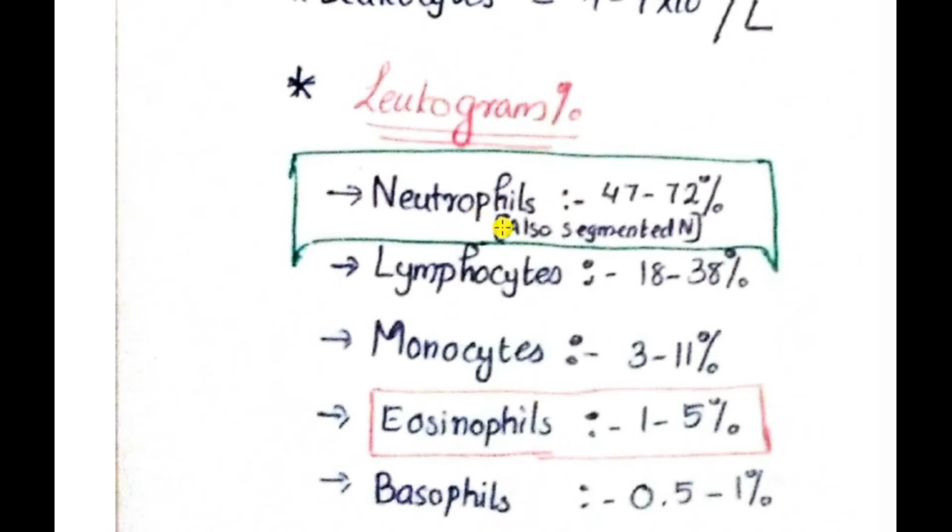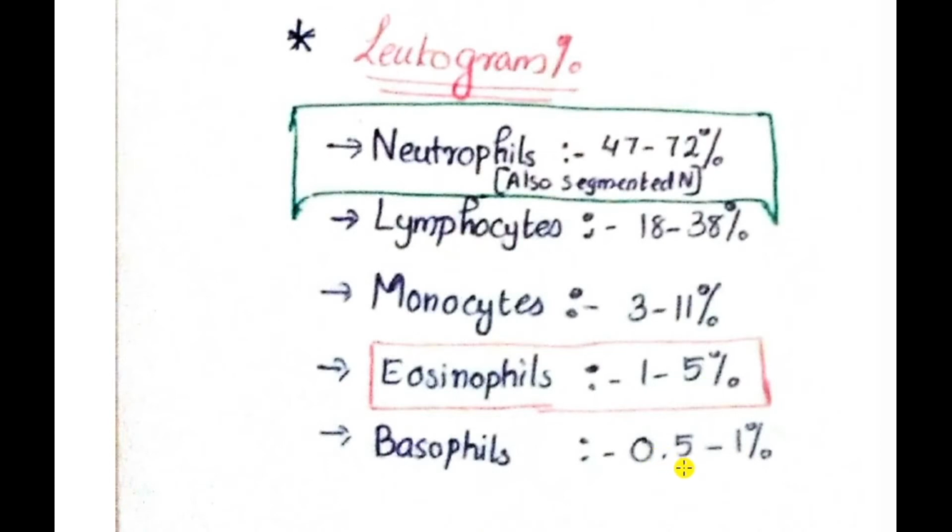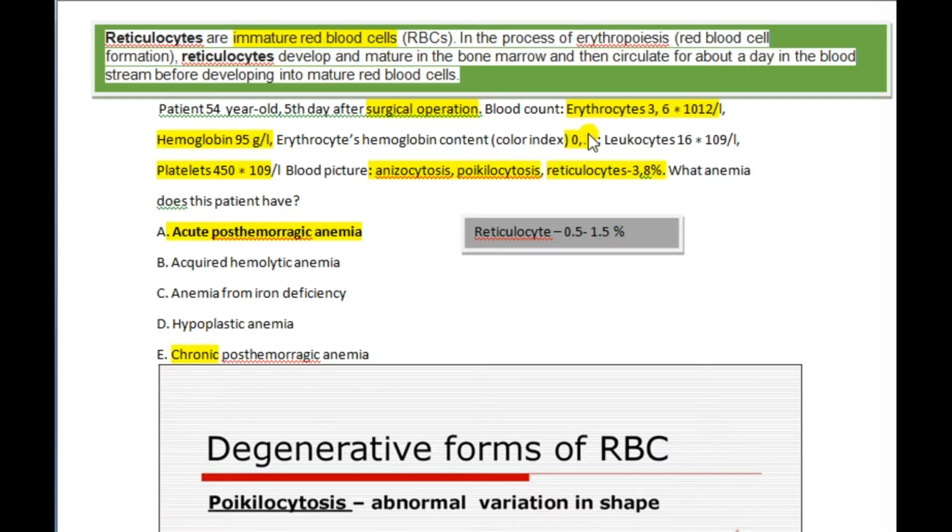Neutrophils, these are the mature ones, also segmented neutrophils, 47 to 72 percentage. Lymphocytes 18 to 38 percentage. Monocytes 3 to 11 percentage. Eosinophils 1 to 5 percentage. Basophils 0.5 to 1 percentage.